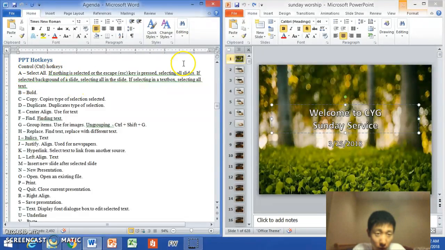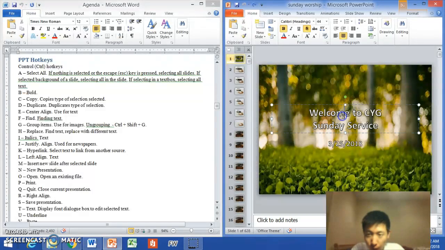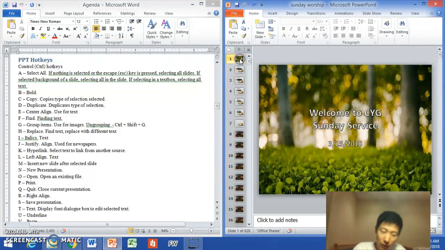Control A is select all. If nothing is selected or the Escape key is pressed, it selects all the slides. If you select in the text box and press Control A, you select all the text. If you click on the background of the slide here and press Ctrl A, then it's going to select all the content inside the slide. And if I click on the slide itself, Ctrl A selects all the slides.